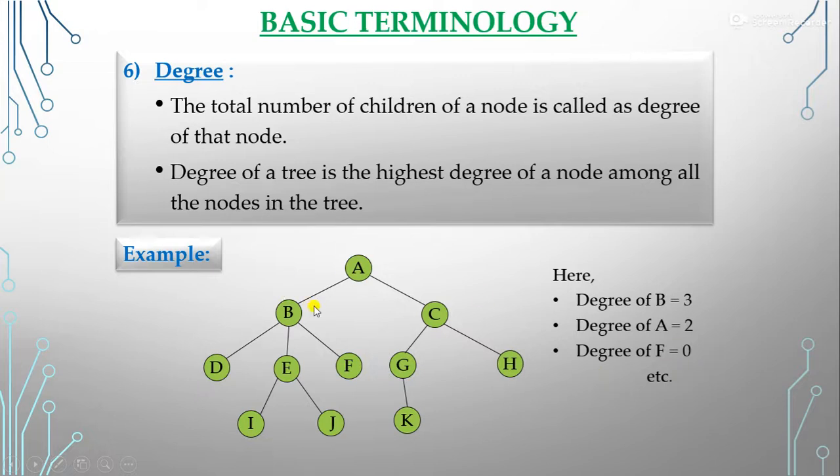And if I ask you what is the degree of this whole tree? The degree of this tree is the highest degree of a node. So here we have only B node which has the highest degree, that is 3. It means that if anyone asks what is the degree of this tree, the degree of this tree will be 3.